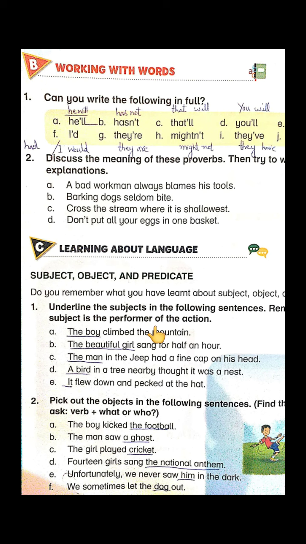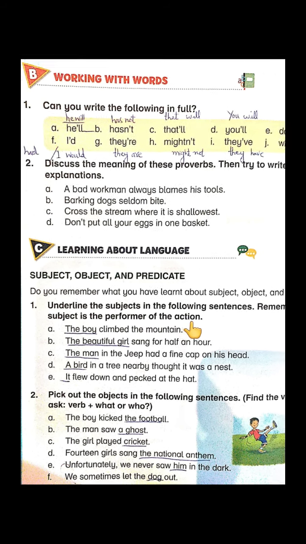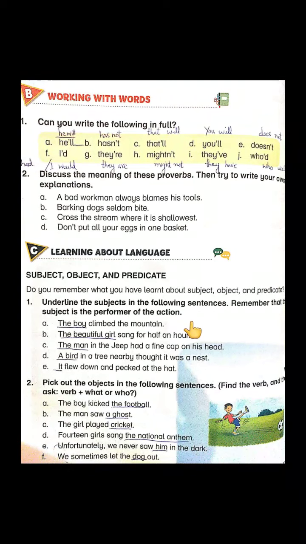Okay, it can be person, it can be place, it can be anything, but if that is performing the action, it is our subject. And in short, they have told us the performer of the action is subject or the doer.